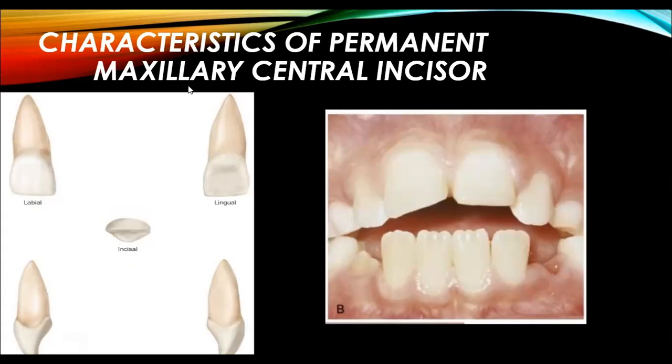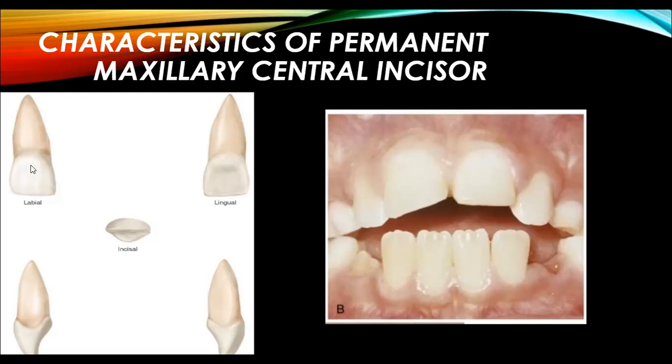So the first thing that you have to keep in mind is that it is the widest anterior tooth among all anterior teeth. Maxillary central incisor is widest. Mesio-distally, from the mesial up to the distal surface, it is the widest tooth in dimension, right? Labial face is less convex than that of the maxillary lateral incisors or canines.